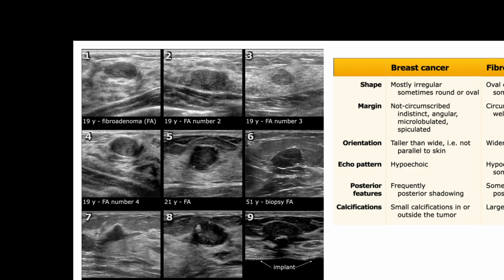Very rarely there could be some. But in case of breast cancer, the posterior surface of the mass would have some extension, suggesting evidence of involvement of the surrounding area. The fibroadenoma may show a larger calcification, as you see, large spots of calcification may be seen in fibroadenoma, whereas in breast cancer, it is only microcalcification within or outside the tumor.